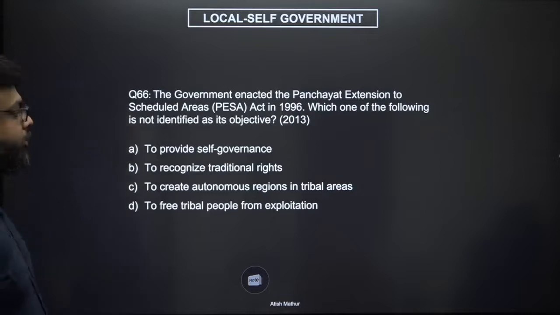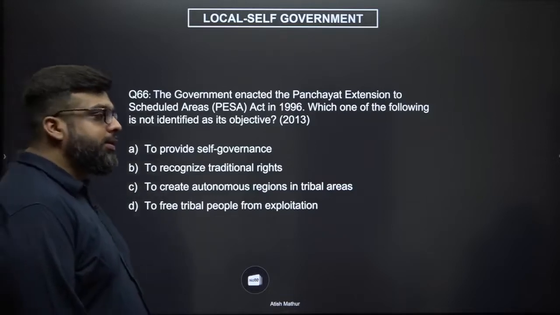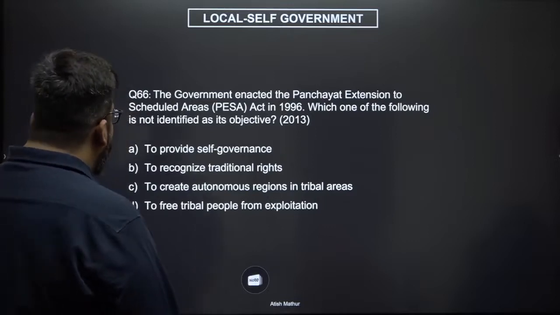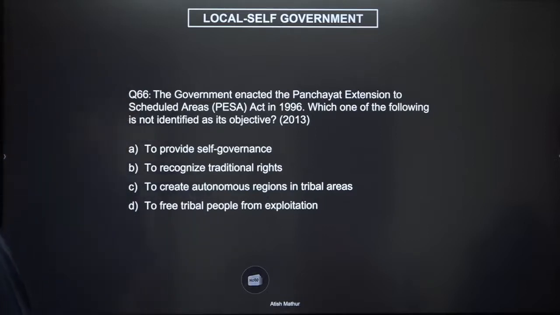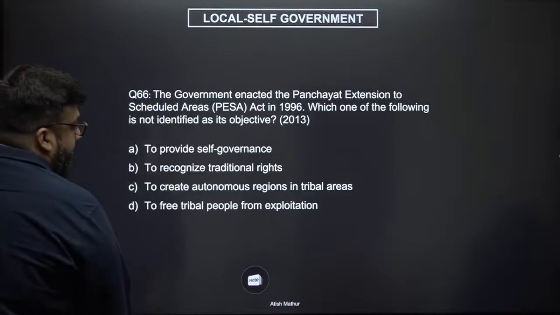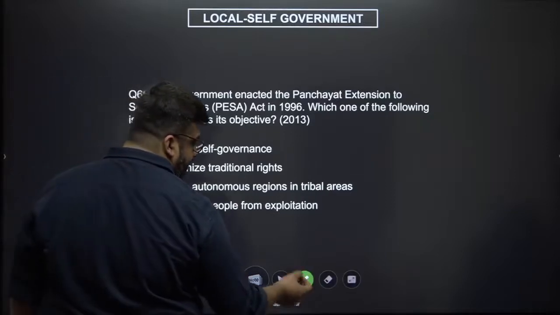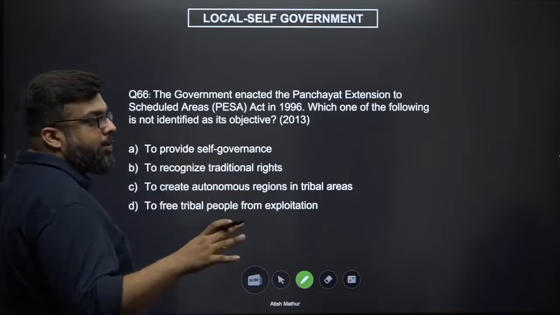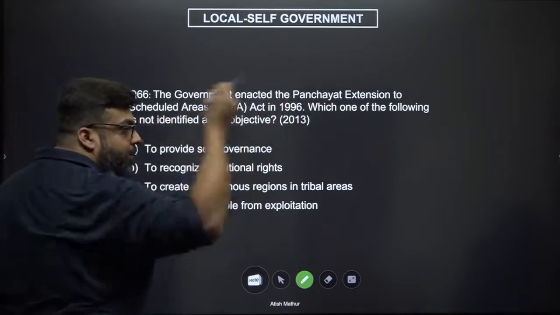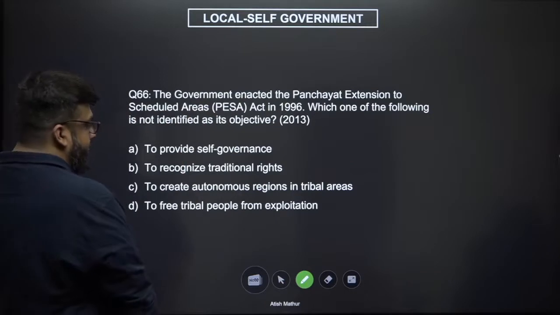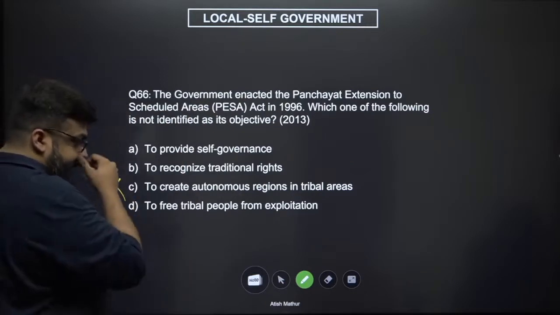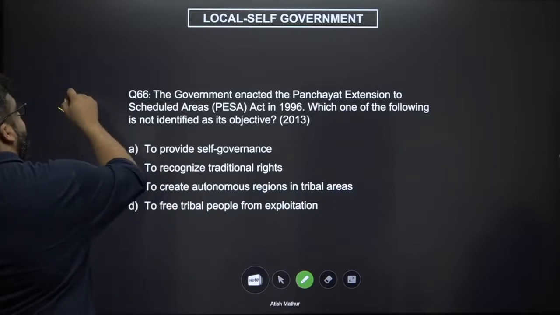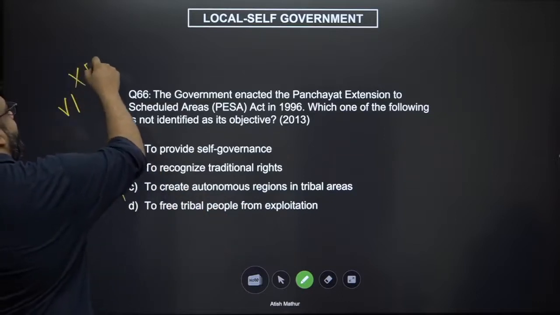Now, think about this. Do we create self-governing institutions such as Gram Sabha? Yes, of course we do. So let's understand this is not identified. Now, when we say autonomous, it means you are completely autonomous. You do not require any support, or you do not derive your powers from any external institution. That is not the case, right? Because autonomous regions are actually created in the 6th schedule, where PESA doesn't even apply.